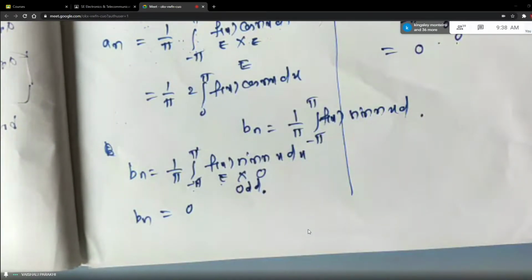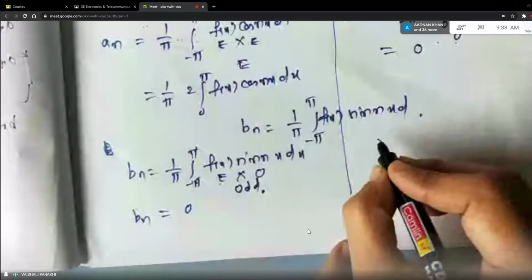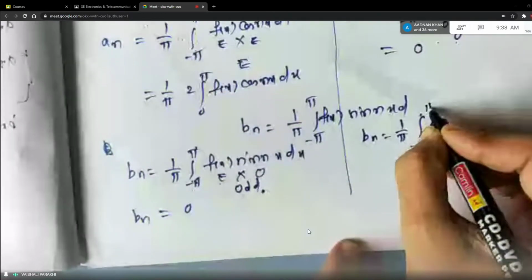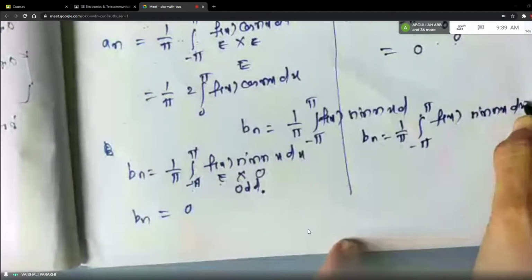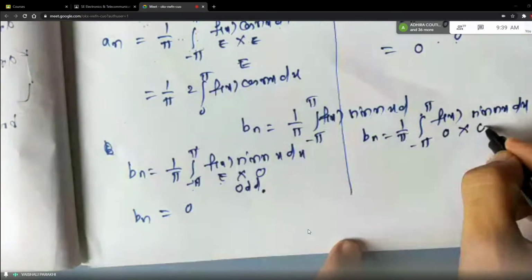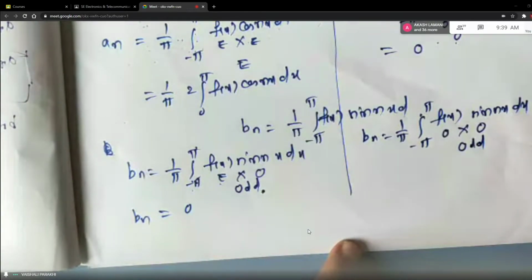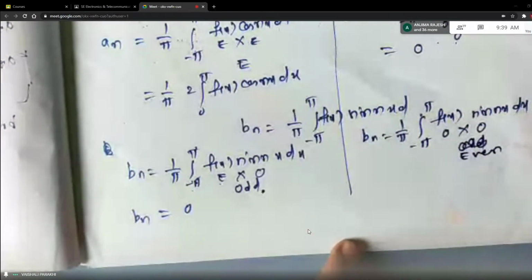At the same time, let us do it on other side when f of x is odd. So Bn is equal to 1 by pi minus pi to plus pi f of x sin nx dx. Now here we are taking f of x as odd function and sin is also odd function, and odd into odd is even function, correct?